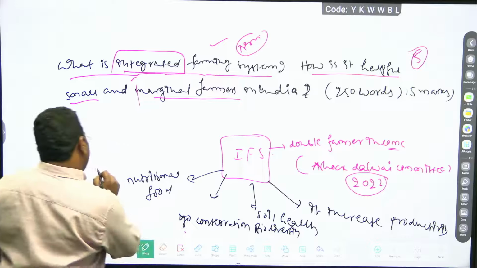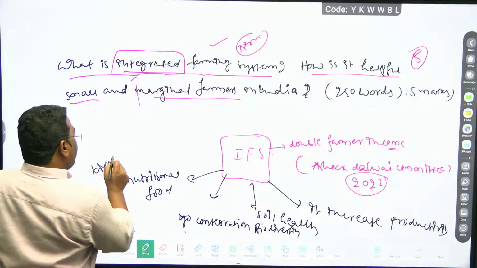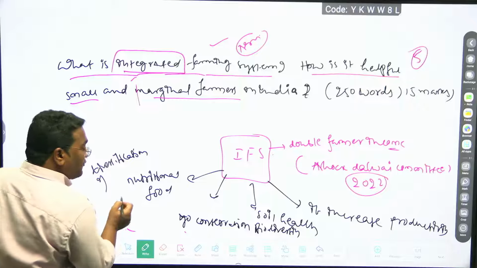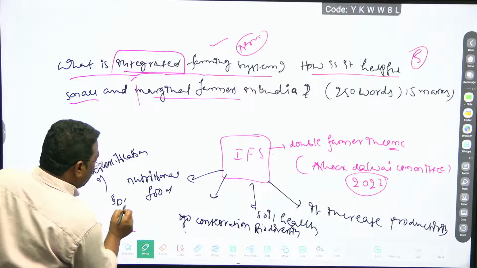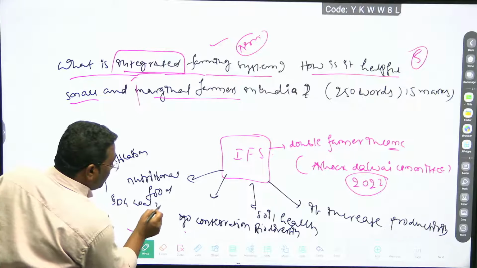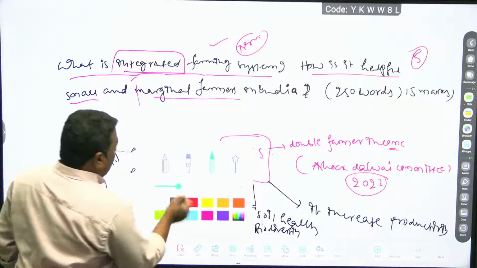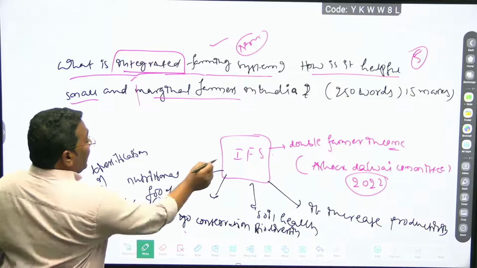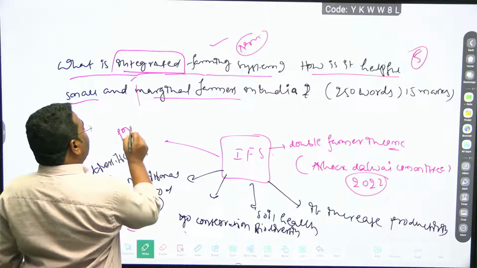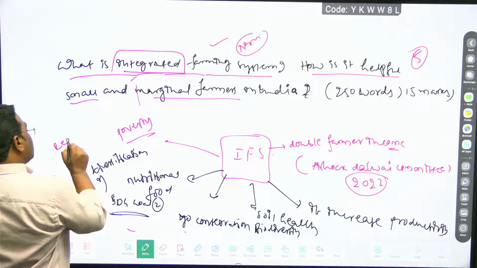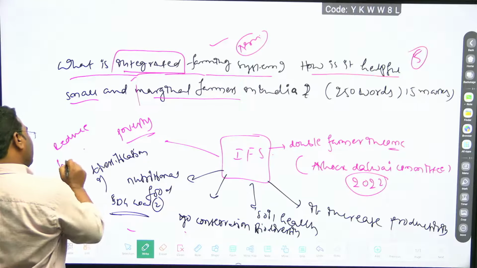Here you can say diversification of nutritional food. SDG goal 2, goal number 2, right? Now if you carefully observe, it also reduces poverty, and not only that, it also reduces hidden hunger.